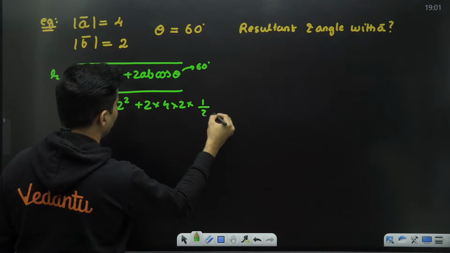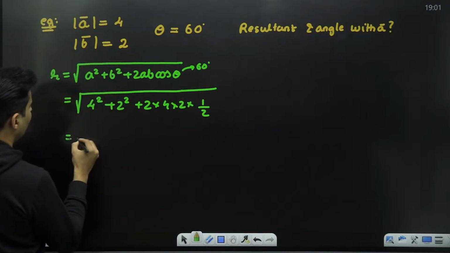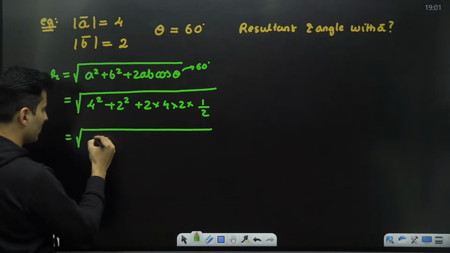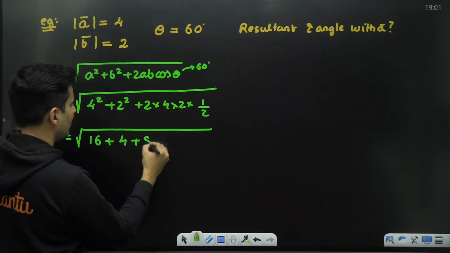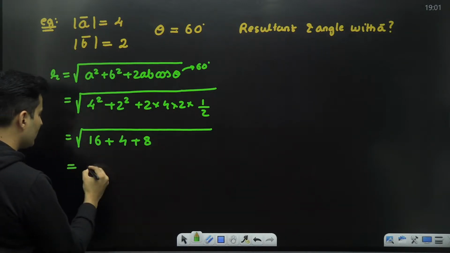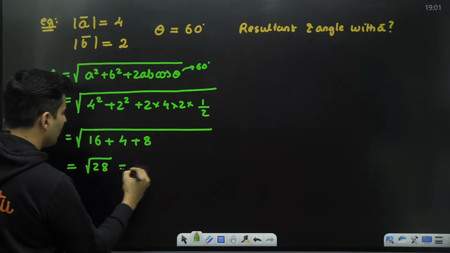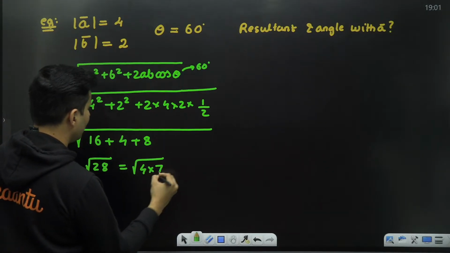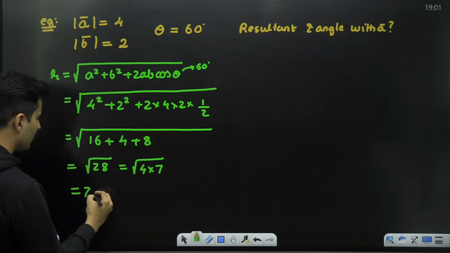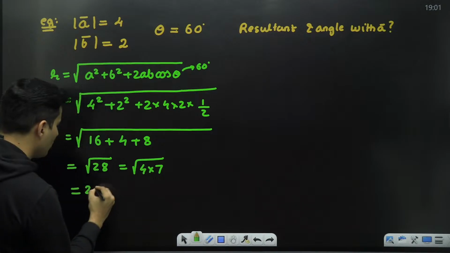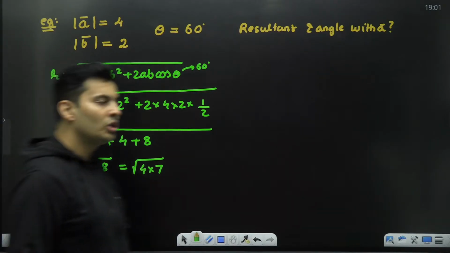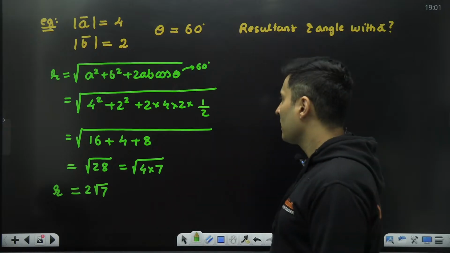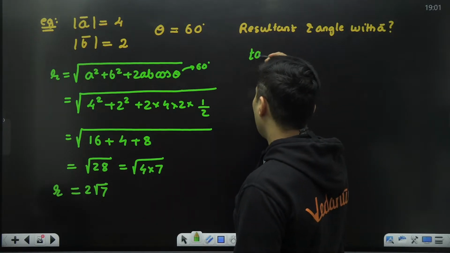Cos 60 is nothing but half. 4 square is 16, 2 square is 4, 2 and 2 cancel, 2 fours are 8. 16 plus 4 plus 8, that is 28. So it will be root of 28, which is 4 multiplied by 7. Root 4 is 2, so I will get 2 root 7 units. That is the resultant's magnitude.